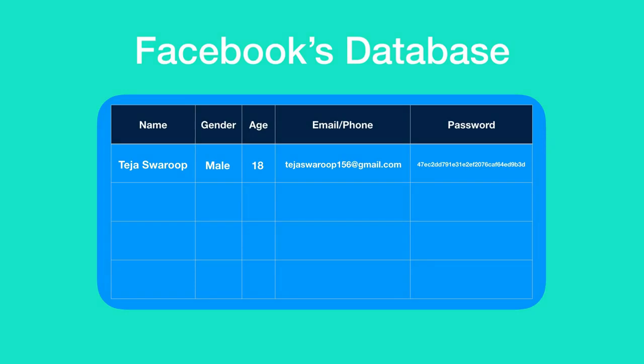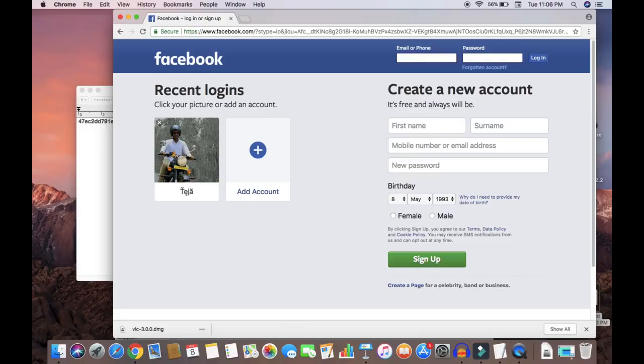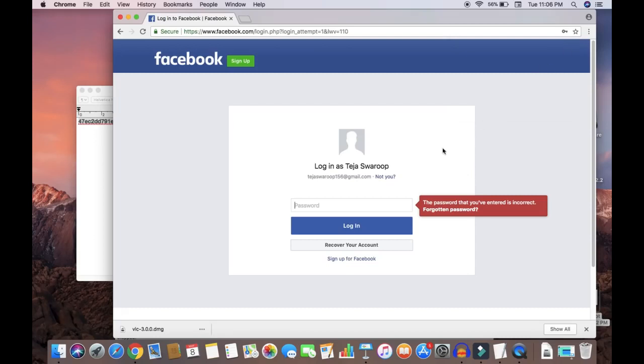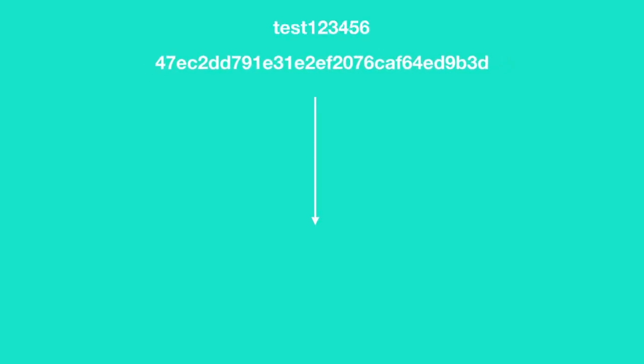Now suppose Facebook had a data breach, and hackers managed to gain access to Facebook's user info, which included their name, age, gender, email, and password. Though hackers have this information, they will not be able to log into any specific user account because the password is encrypted. If the hacker tries to log into any specific user account with the hashed password, he will not be provided access. He only needs to enter the password, which is in the plain text form. So what does the hacker do now? Intuitively, the only possible way is to reverse the hash into its plain text form.